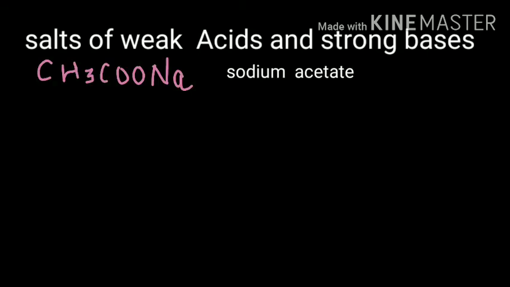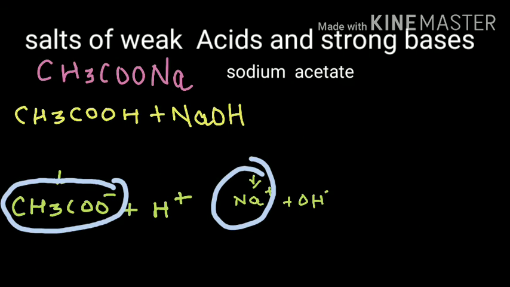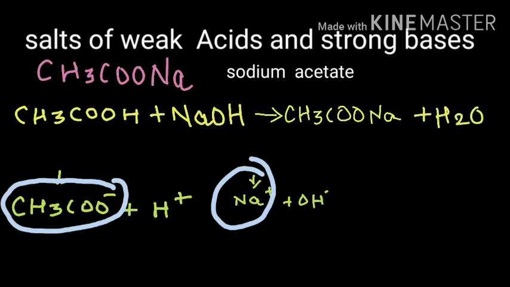So from the above, you can conclude that salts of strong acids and weak bases are acidic in nature. Now we move on to the salts of weak acids and strong bases. Here we are taking the example of sodium acetate. So let us now see how the salt sodium acetate is formed. We take a weak acid, that is acetic acid, CH3COOH, and a strong base NaOH, and hence it results in the formation of sodium acetate.